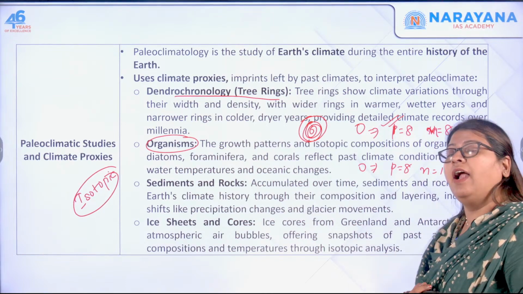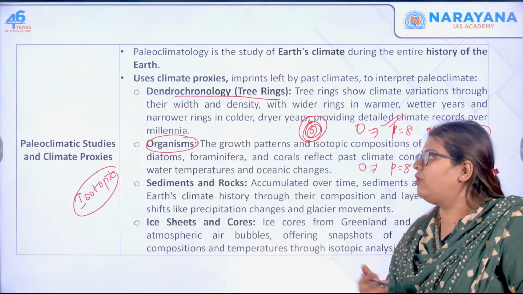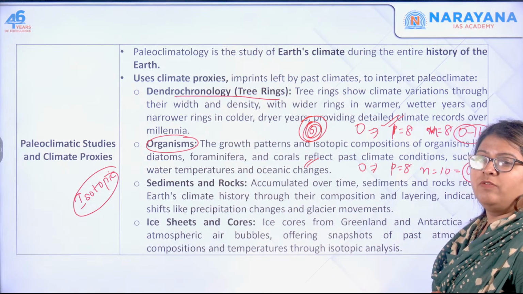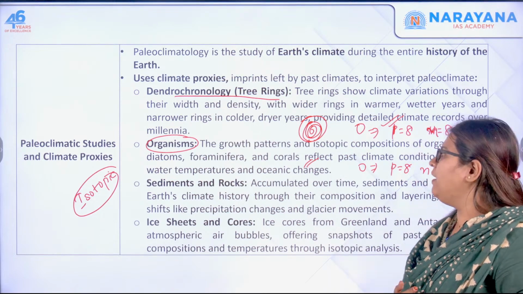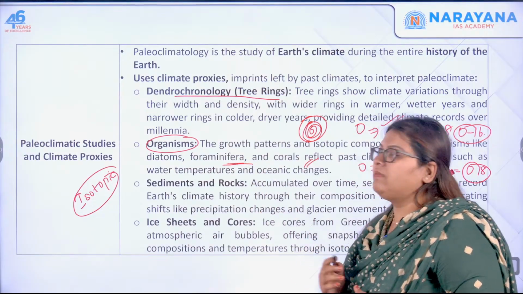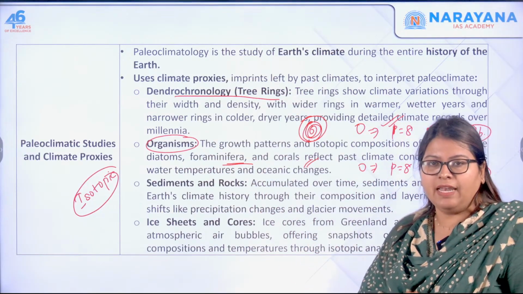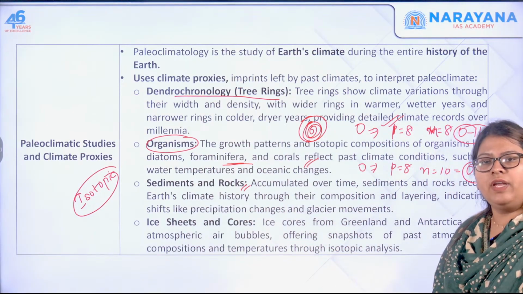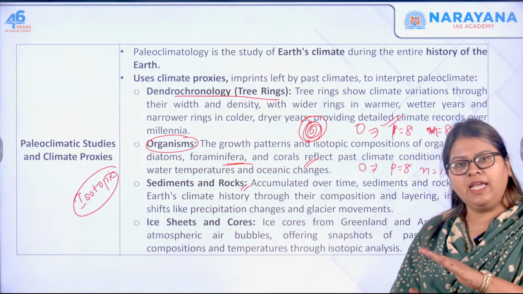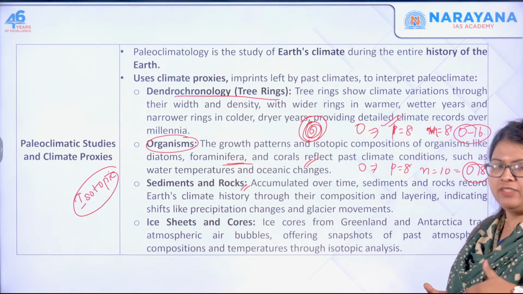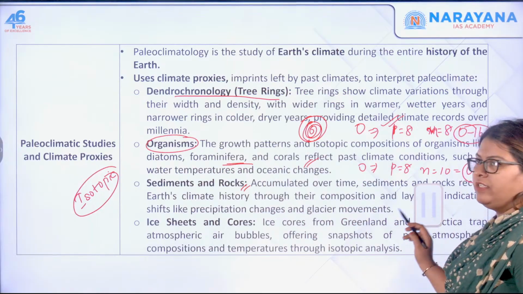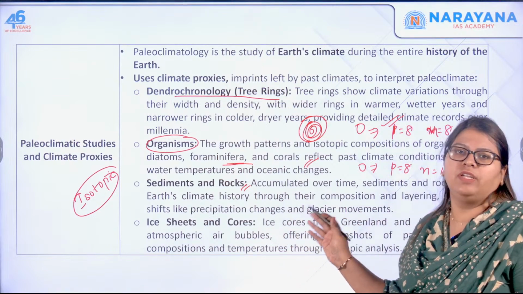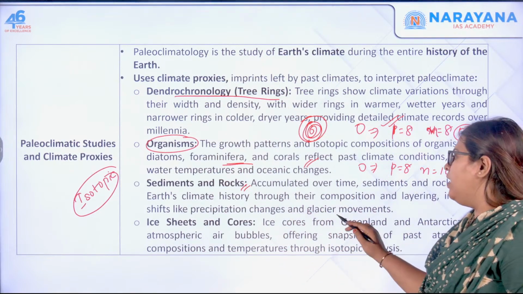Even by understanding the isotope composition of organisms, they can actually study the climate. So isotopes of what organisms? Like diatoms, as well as foraminifera, as well as the blue green algae. Next, sediments and rocks. You can see that sediments and rocks have been deposited over a period of time, right? Some hundreds or even millions of years. So by looking at the composition and the type of layering or the type of rocks, they can determine what kind of climate was there earlier.